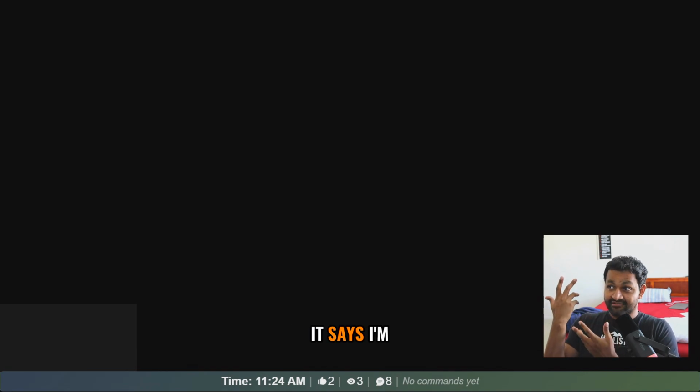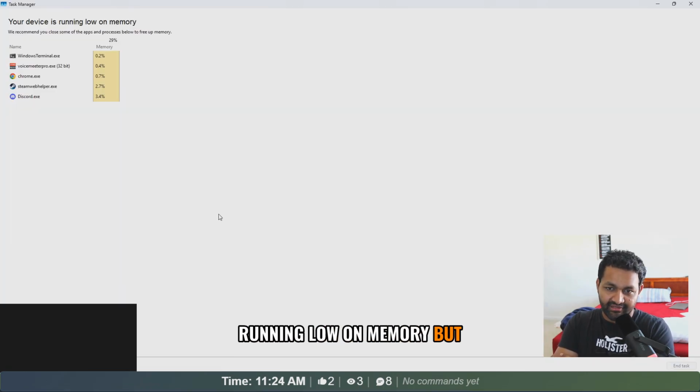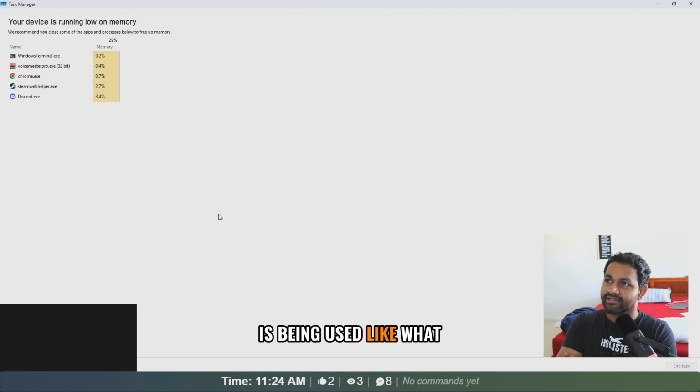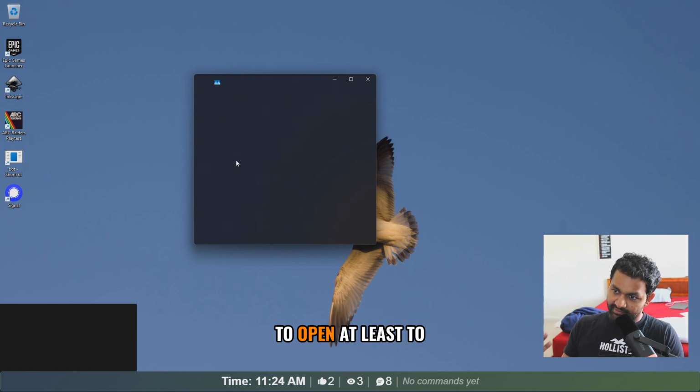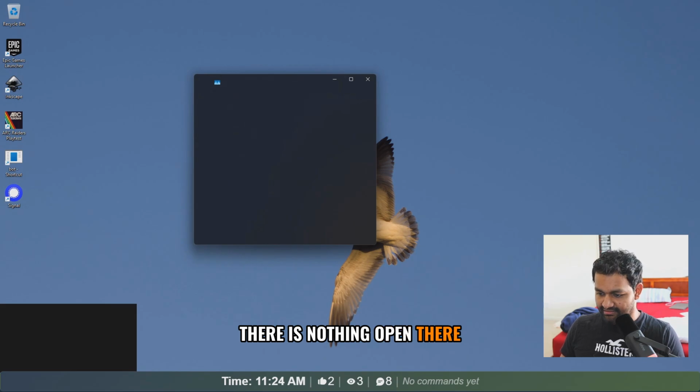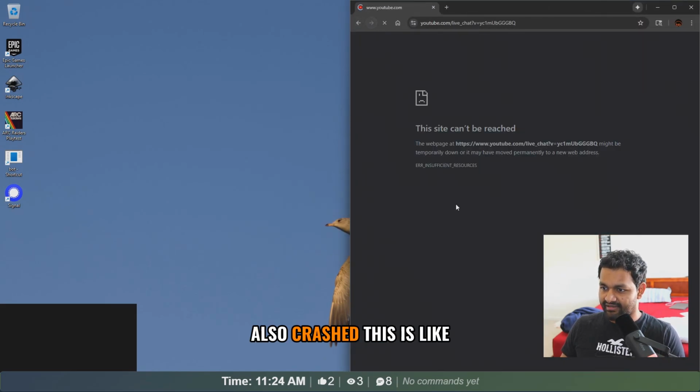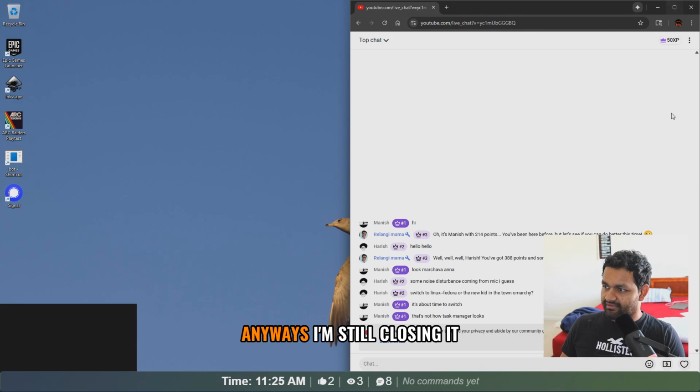That's it. See? It says I'm running low on memory, but we can see the memory is being used like, what, 29%. What's the meaning of it? I'm trying to open at least to see what application is taking that much memory. There is nothing open. There is this Chrome tab that's also crashed. This is like chat window. Anyways, I'm still closing it.